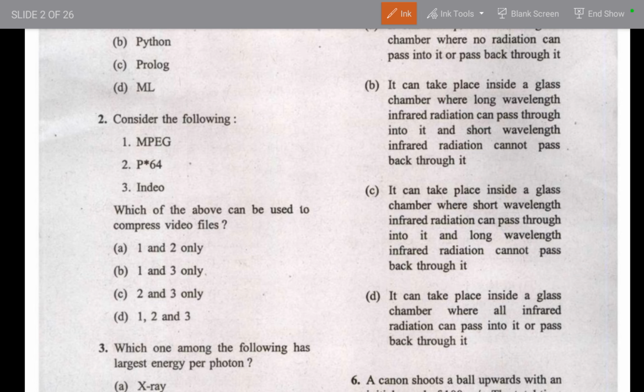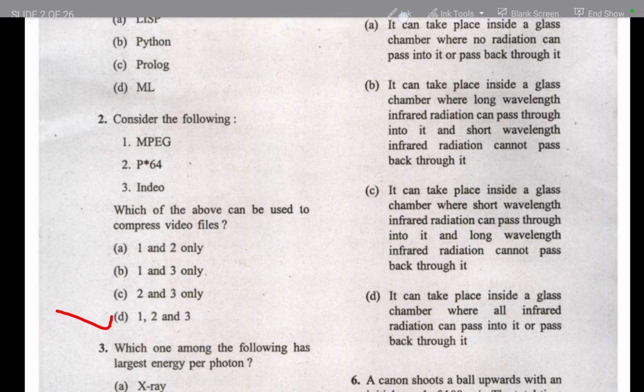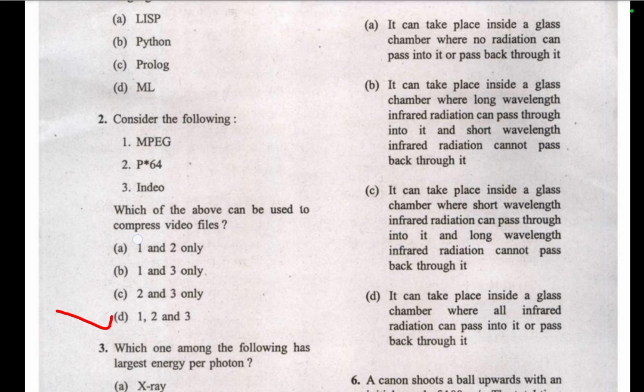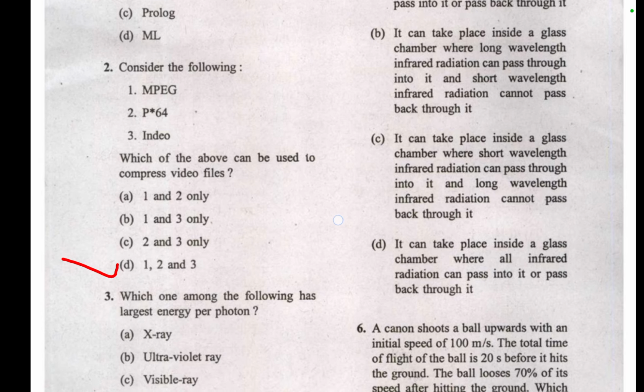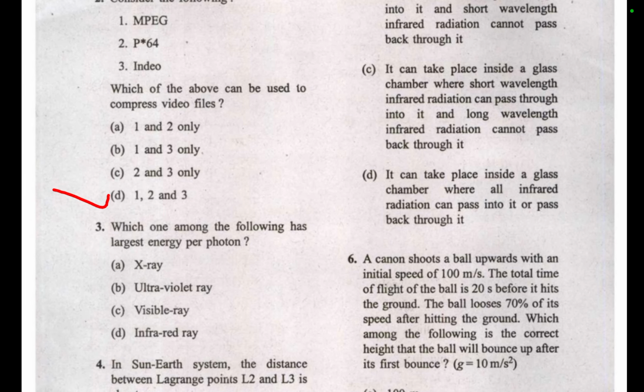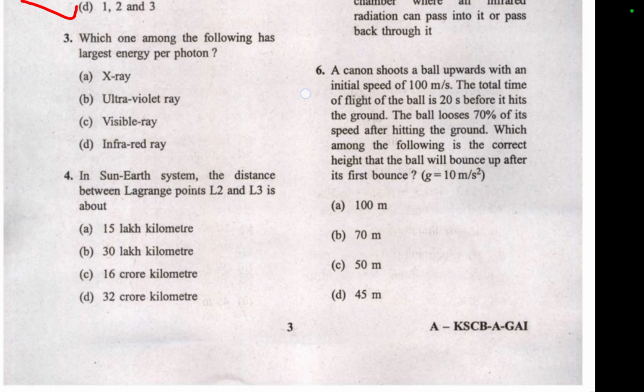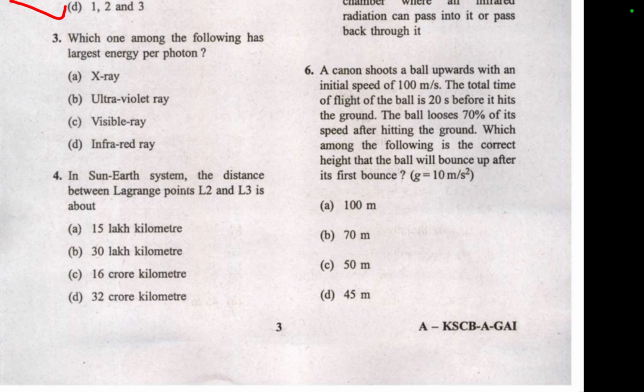So here just focus on the concept and the strategy that I am teaching you: in these types of questions, to get the overall positive score, you should go with D, right? That is the strategy for this type of questions. I will show you this strategy in the upcoming sessions also, and in this paper you will find many questions on this concept.